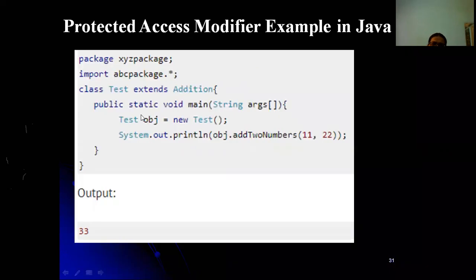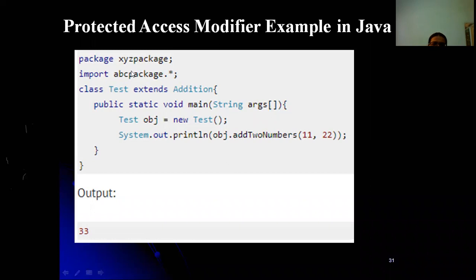Next, protected access modifier. This is the XYZ package and the ABC package. Here the XYZ package has a test class, and the ABC package has an addition class, which we have seen. The protected concept comes only when we have inheritance. Class test is extending addition, and the addition class is in the ABC package.